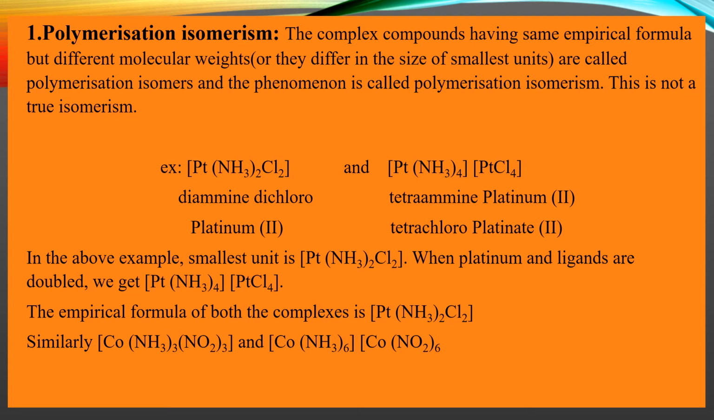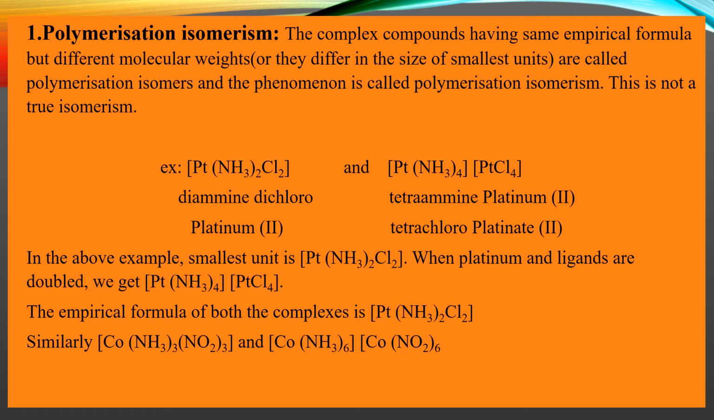Okay, so if you observe in this example, the smallest unit is Pt(NH3)2Cl2. So when platinum and ligands are doubled, what do we get? We get [Pt(NH3)4][PtCl4]. And the empirical formula of both these complexes will be Pt(NH3)2Cl2. Okay, students, such isomerism we call polymerization isomerism.